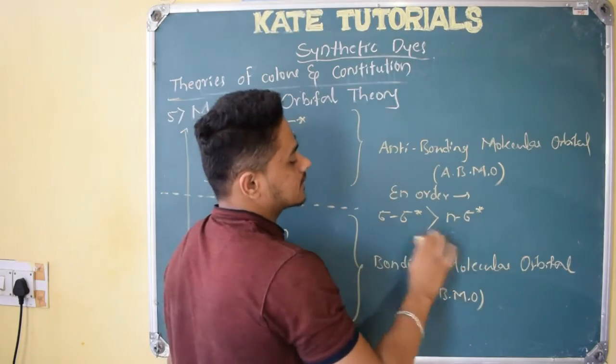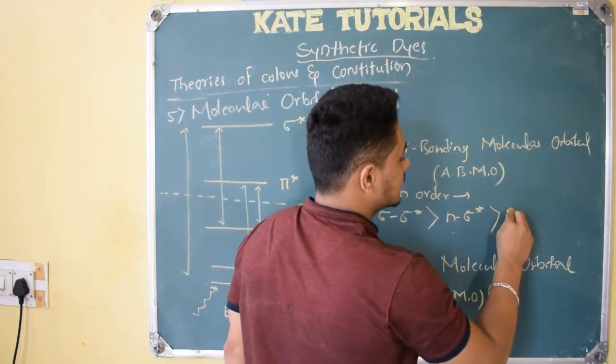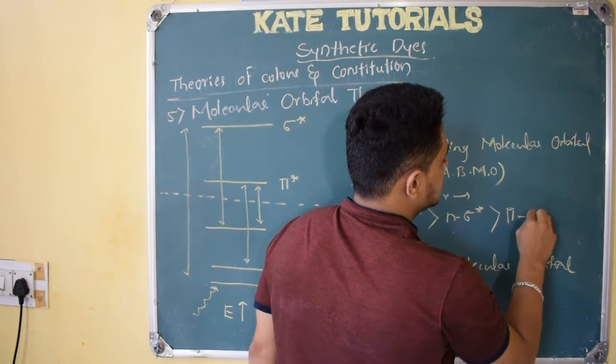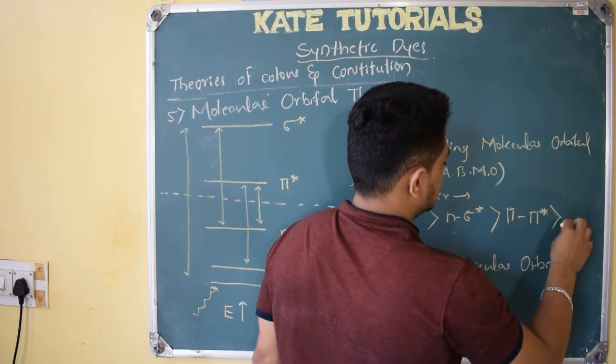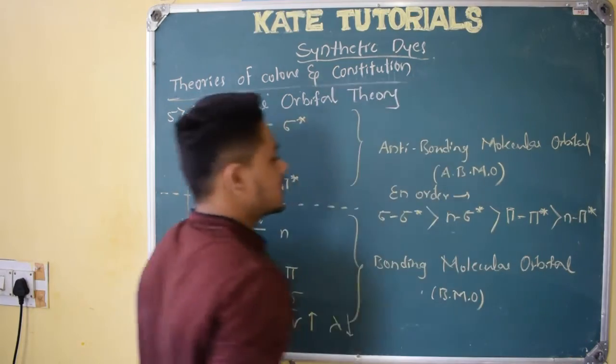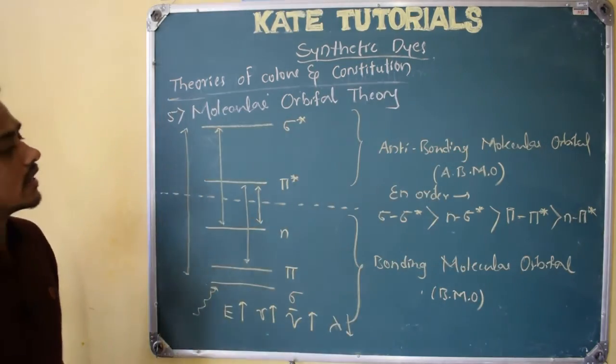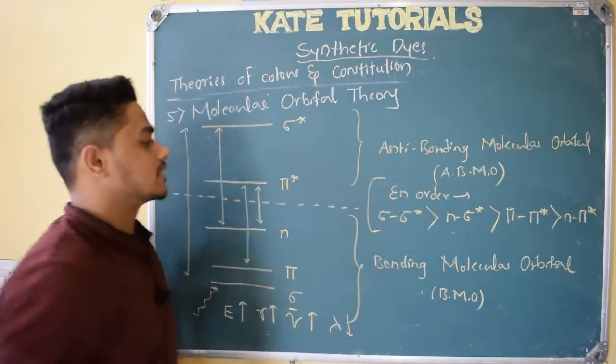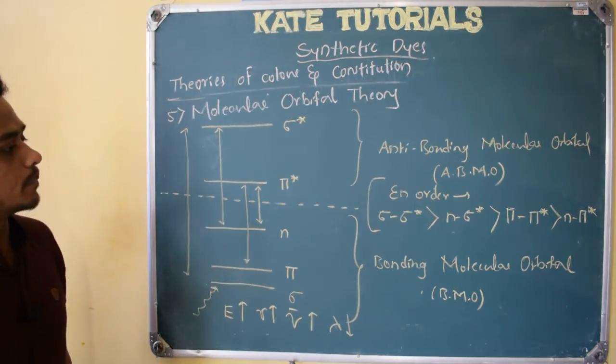It will be less than this, but this is still greater than this pi to pi star transition. Then last comes n to pi star transition, right? So this is the energy order for the transition. So this thing you have to remember.